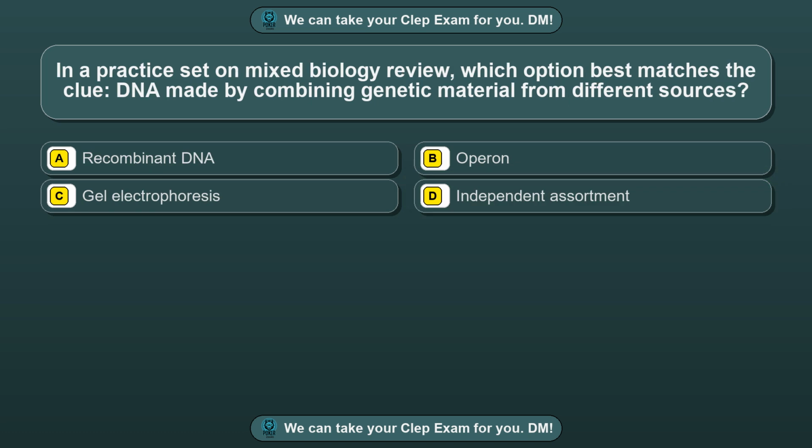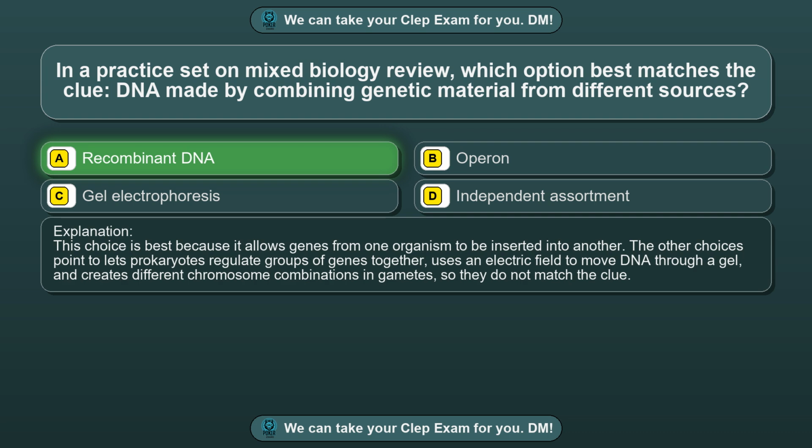Question 10. In a practice set on mixed biology review, which option best matches the clue: DNA made by combining genetic material from different sources? Option A. Recombinant DNA. Option B. Operon. Option C. Gel electrophoresis. Option D. Independent assortment. The correct answer is option A. Recombinant DNA. This choice is best because it allows genes from one organism to be inserted into another.